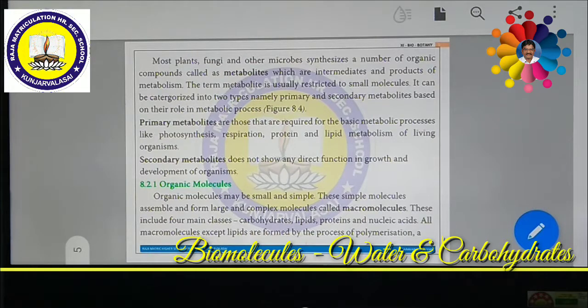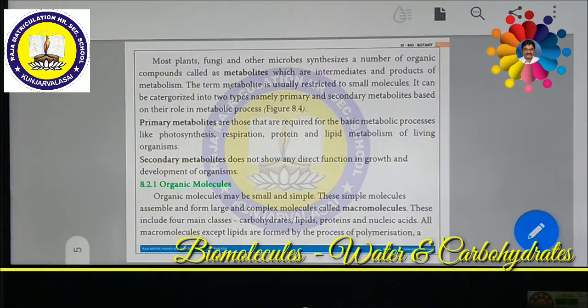Some of the chemicals which do not function directly for the growth and development of the organisms are called secondary metabolites. Now we are going to see about organic molecules. Four important major organic molecules are there. These are called macromolecules or complex molecules, large and huge masses of assembled molecules.